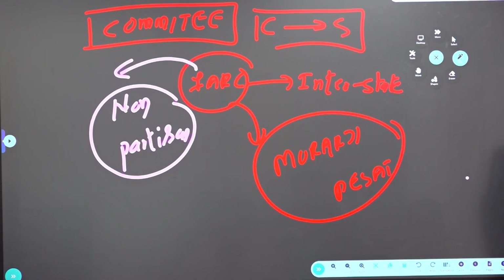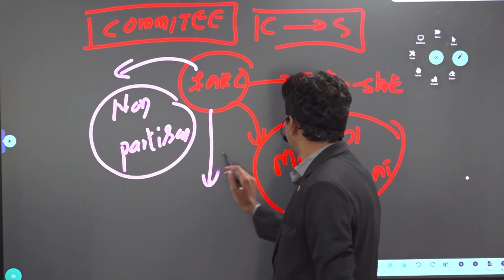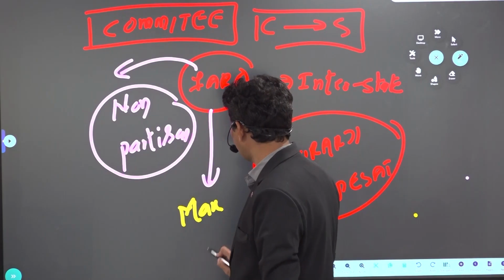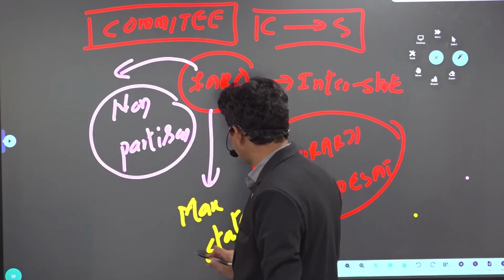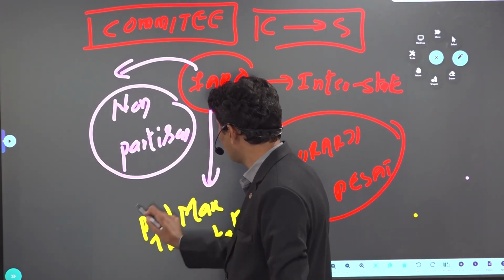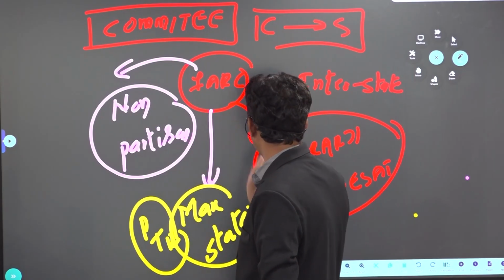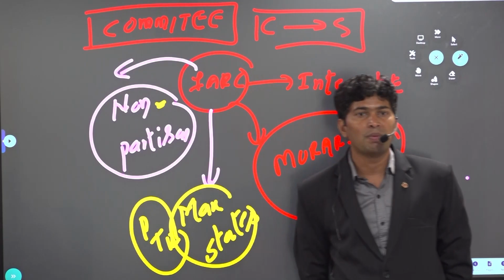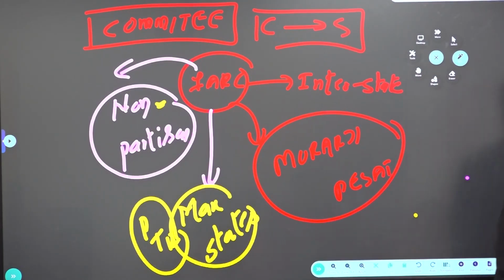So ARC says that appointment of governor should be non-partisan and maximum power should be given to the states. More financial resources also should be given to the states. Not only power, but resources also should be distributed to the states. But not much important. So remember this. Governor should be appointed from non-partisan. That is called first ARC.